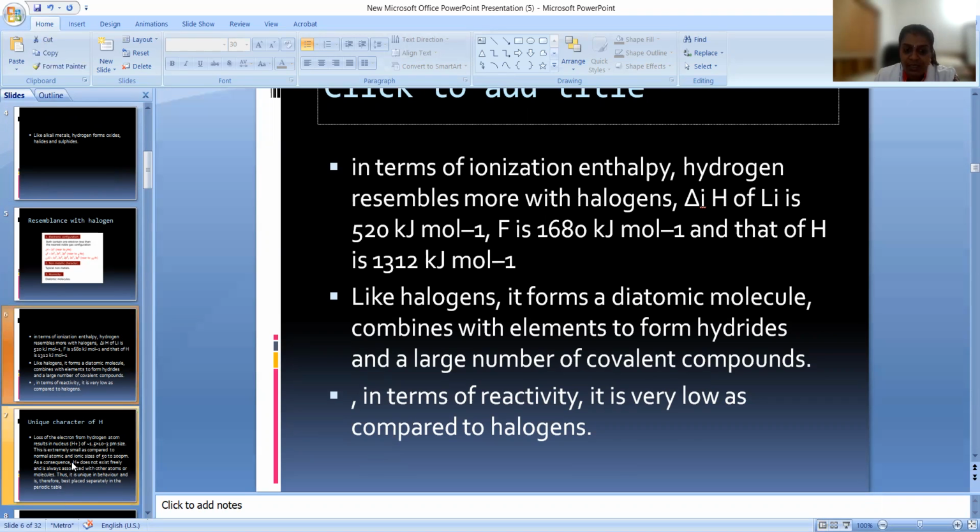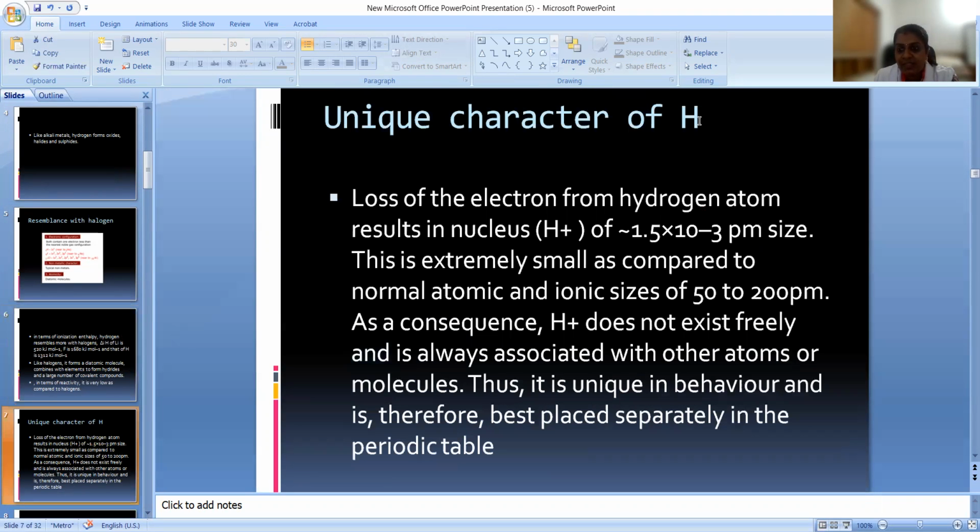Now, what is the unique character of hydrogen? It resembles both the alkali metals and halogens. But when it loses one electron, it becomes a hydrogen ion, which is extremely small as compared to normal atomic and ionic sizes, of 50 to 200 picometer.